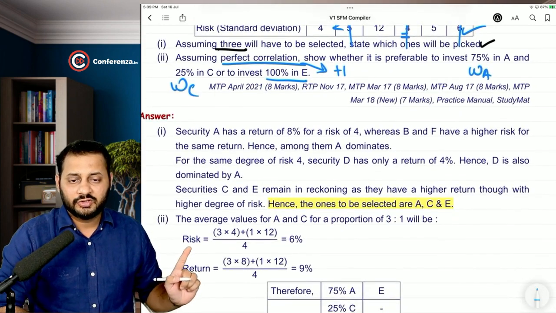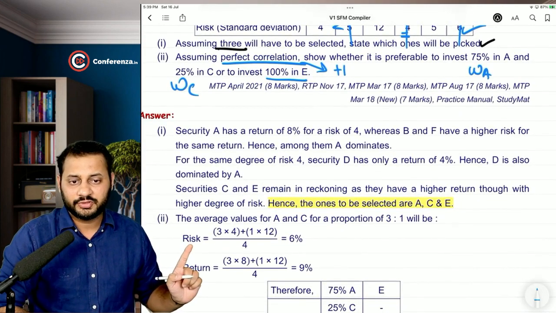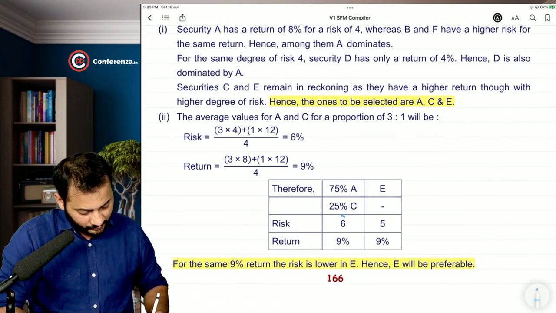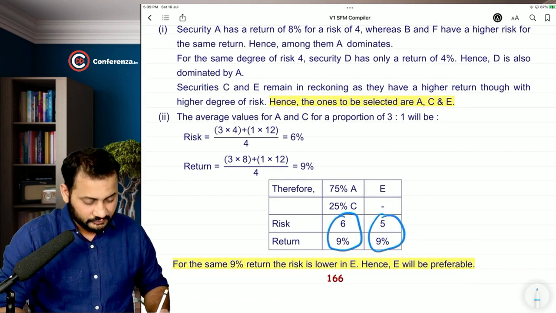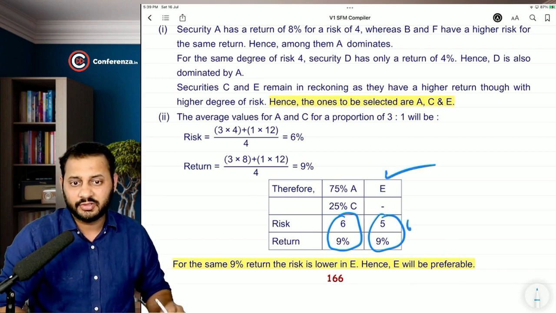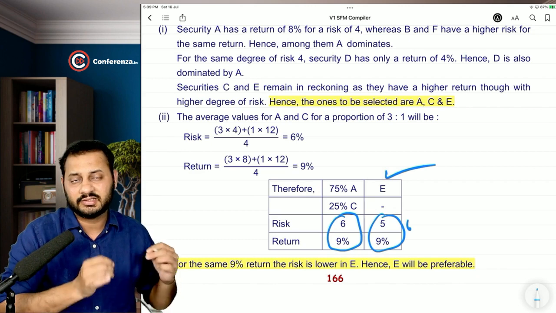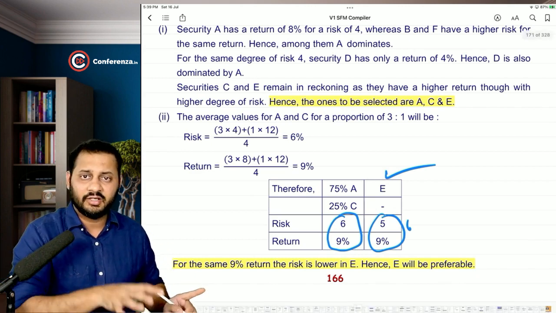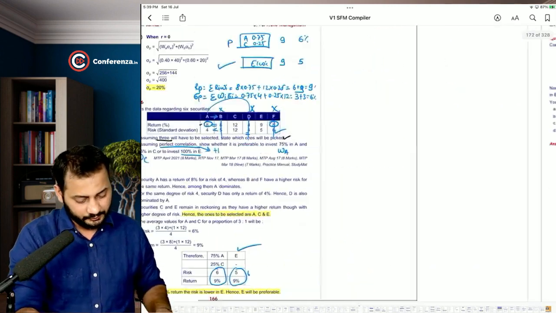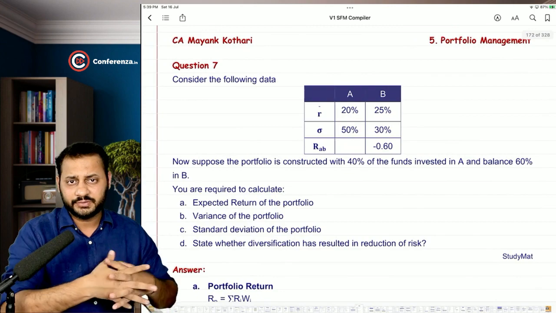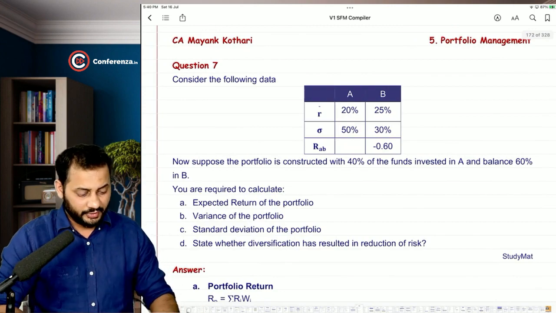The average values for A and C in proportion are 6 and 9, and we can clearly say that for the portfolio it is 6 and 9, E 5 and 9. So E won the race because it has lesser risk as compared to the portfolio. So we will suggest to invest entirely, 100%, in E only. That was the question. Question number 7 is going to be the next question, where you already know how to